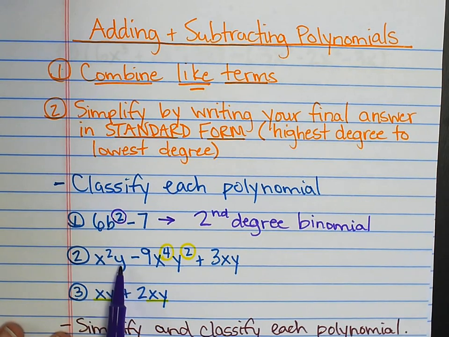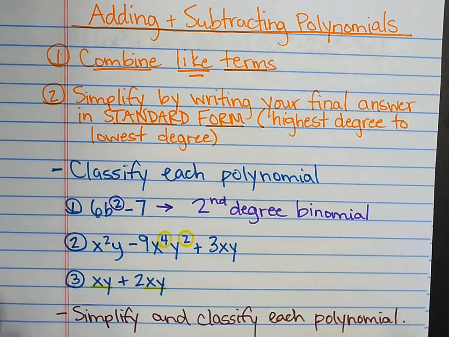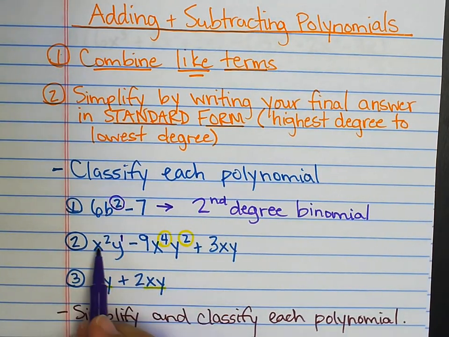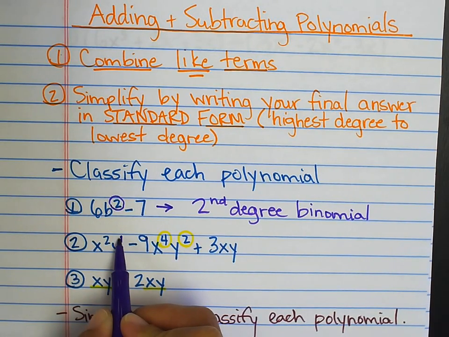We have x squared y minus 9x to the fourth y squared plus 3xy. Now we talk about putting them in order from the largest, or determining its degree from the largest exponent. But here we can see there's more than one variable in the same term. So we would add those exponents together.